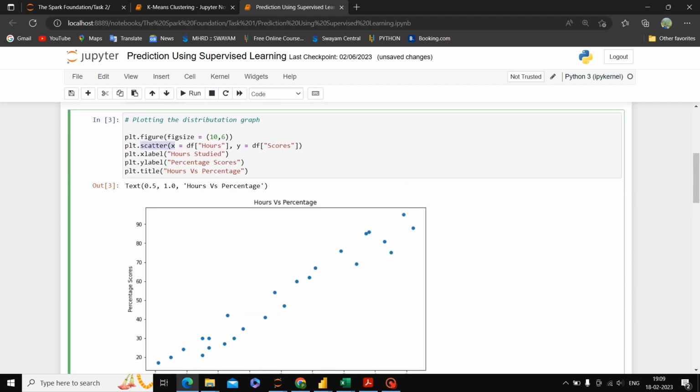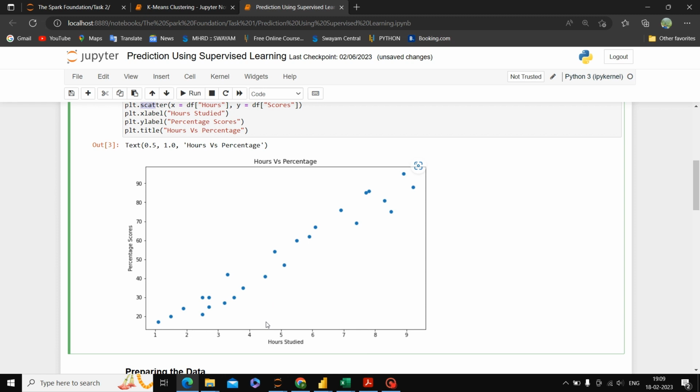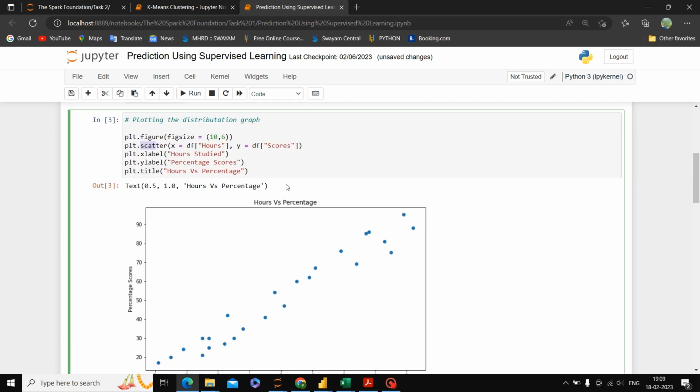Here it is, you can see matplotlib with scatter. We can see here on the x-axis and y-axis, both the data points are linearly arranged. We can say that if you draw a linear line, then it is linearly separable. So for that reason we are using linear regression here.